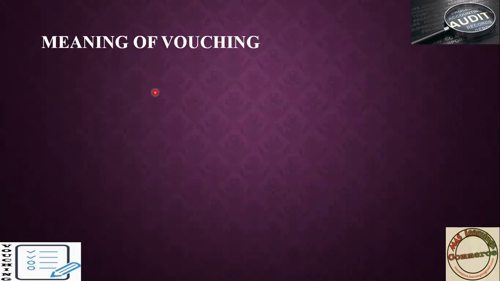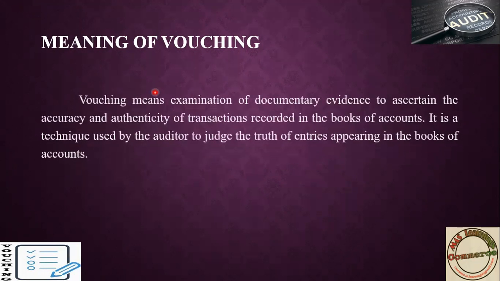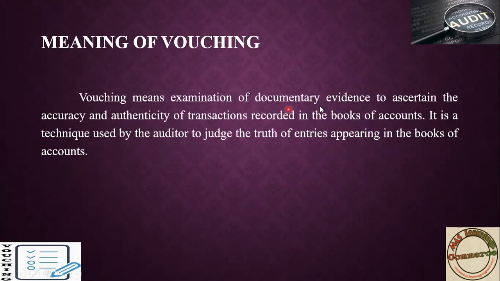Coming to vouching, vouching means examination of documentary evidence to ascertain the accuracy and authenticity of transactions recorded in the books of account. It is the technique used by the auditor to judge the truth of entries appearing in the books of account. That is why vouching is examination of documentary evidence.